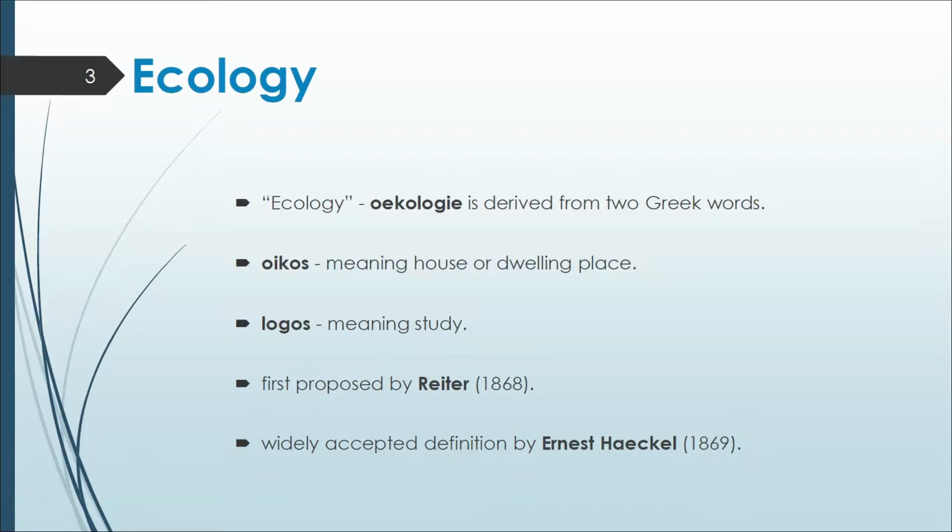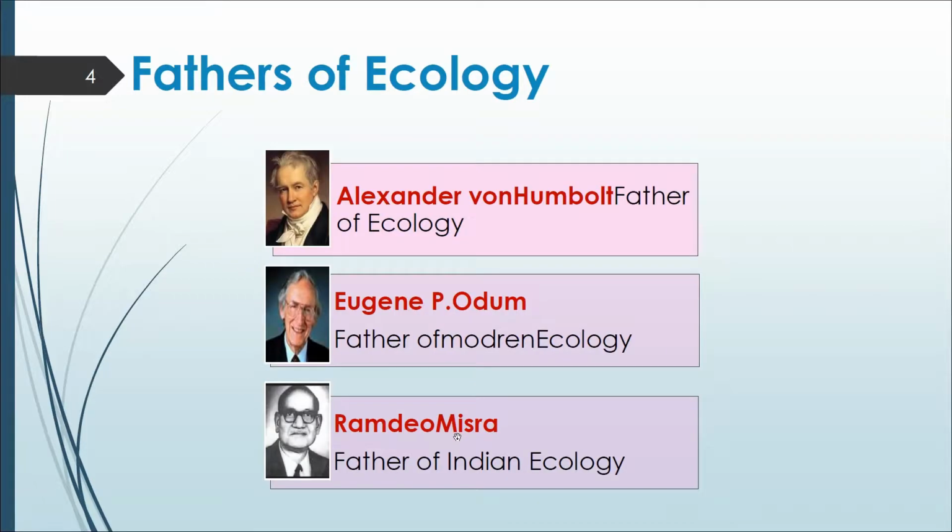home. Ernst Haeckel in 1869 gave his definition for ecology, which was widely accepted, and he stated that ecology is the study of reciprocal relationship between living organisms and their environment. Alexander von Humboldt is considered the father of ecology. Eugene P. Odum is the father of modern ecology, and Ramdeo Misra is considered the father of Indian ecology.